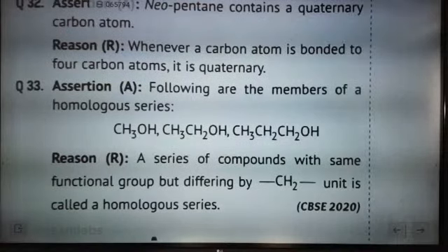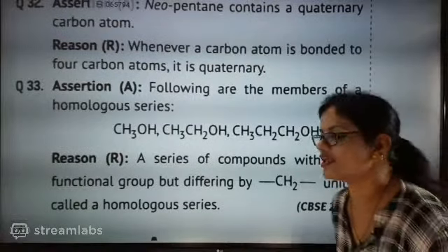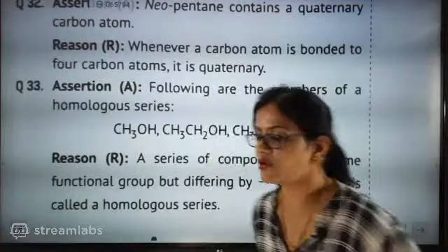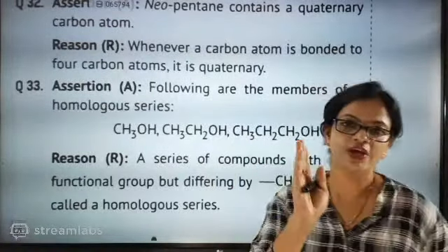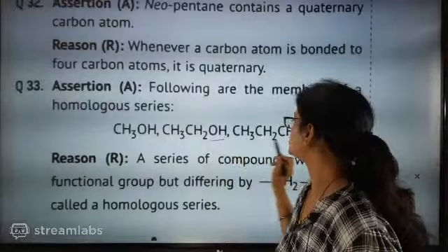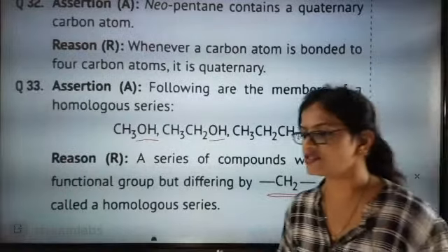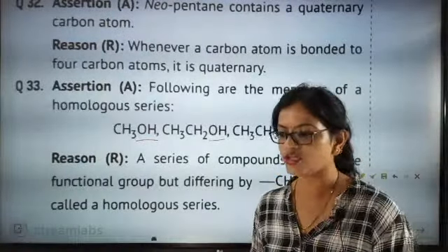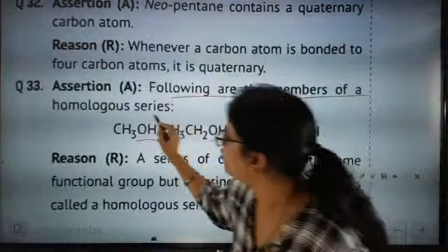Yes, Kamya has said answer A. Okay, connectivity is generated here. Absolutely, the correct answer is A only, beta. The most important point here is that we know the same functional group will be there. Here the functional group is alcohol, with OH in all. Next, they differ by CH2, and this is exactly the definition. They are telling in the assertion part: following are the members of a homologous series.